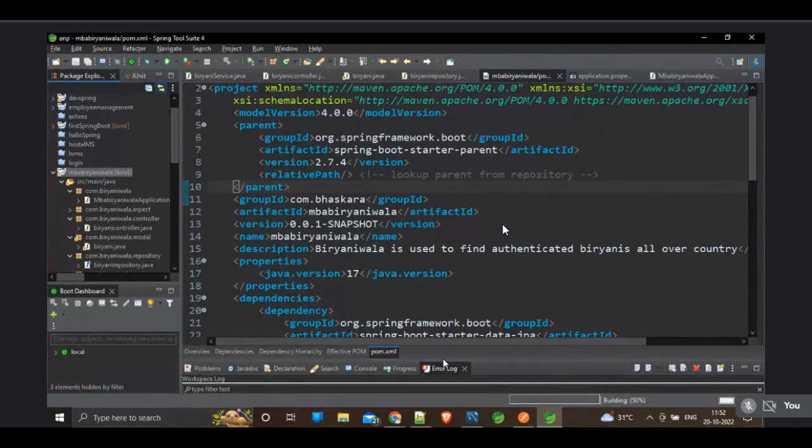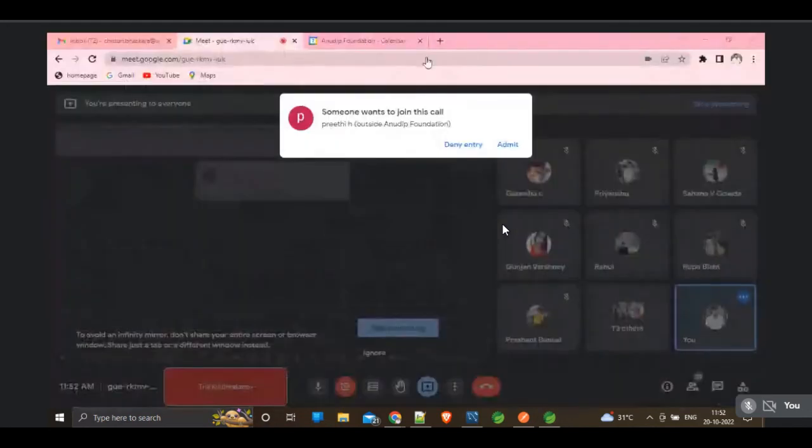So whenever you are updating something in the pom.xml, you have to update the project. Just update the project. It will solve all the issues.